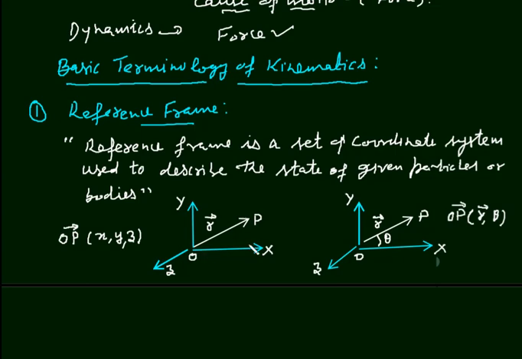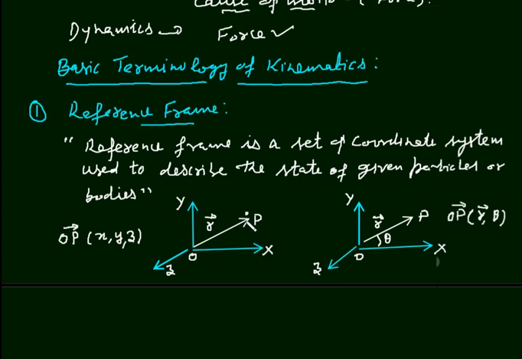I have drawn X, Y and Z, three mutually perpendicular axes, and this OP is the position of a particle. Suppose the particle is here at this point.